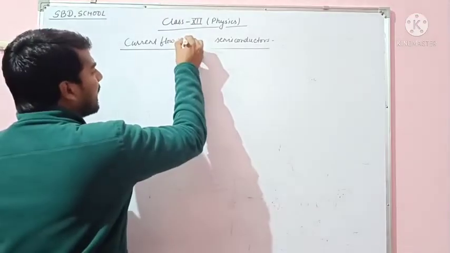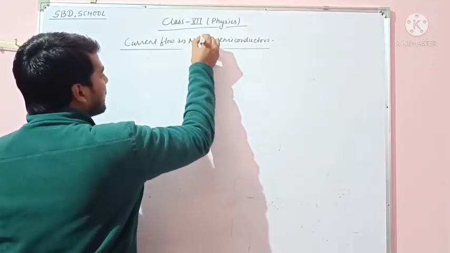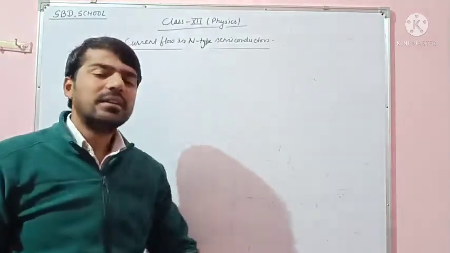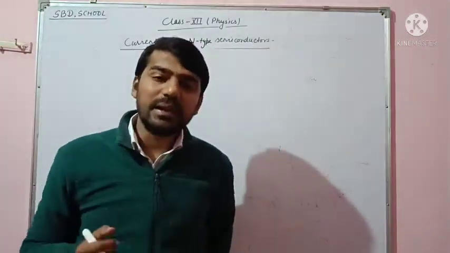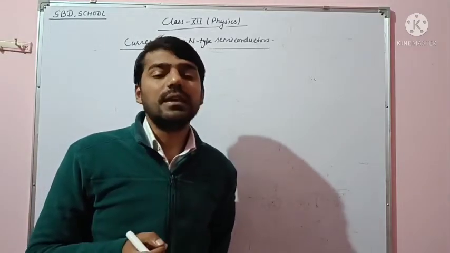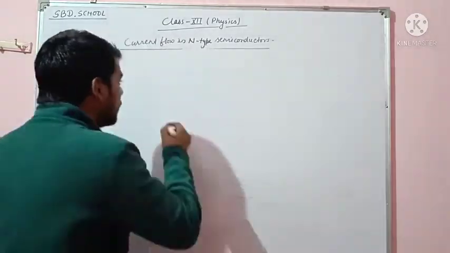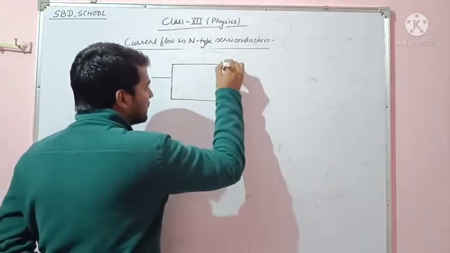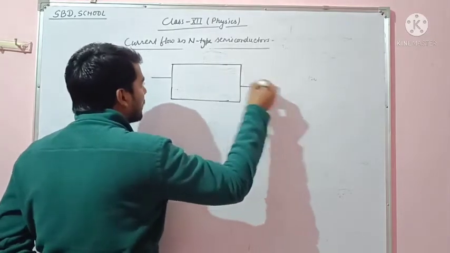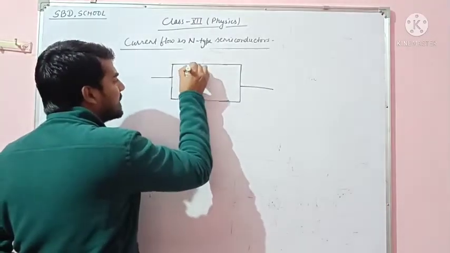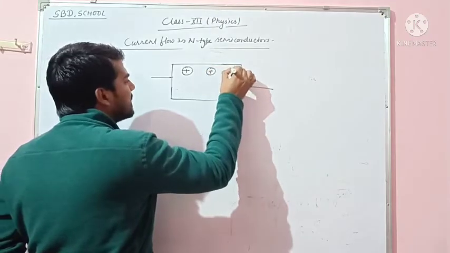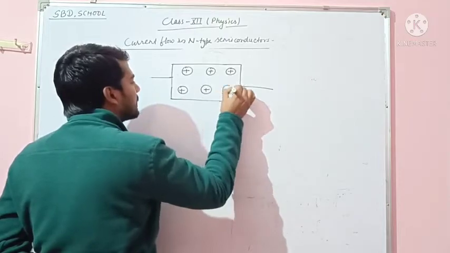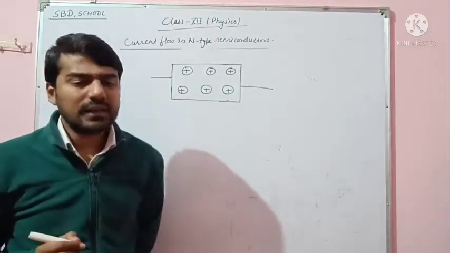Current flow in n-type semiconductor. What is an n-type semiconductor? In an n-type semiconductor there is a majority of electrons and a minority of holes. So we have the symbol of the n-type semiconductor. The static positive charge is available on the n-type semiconductor.